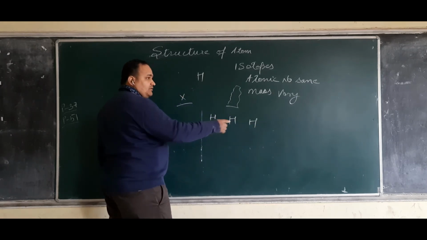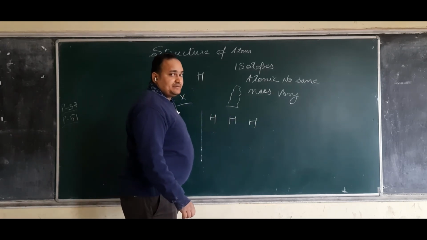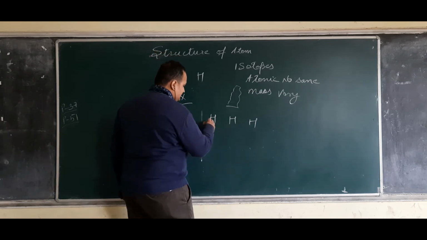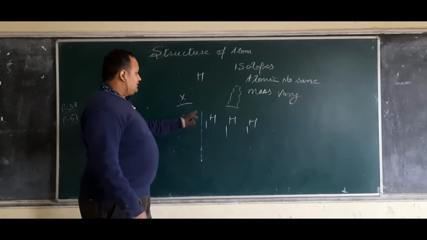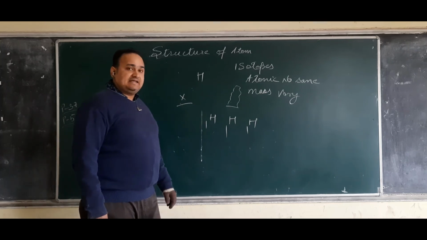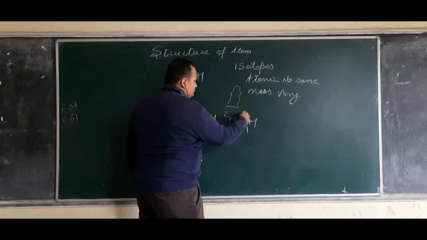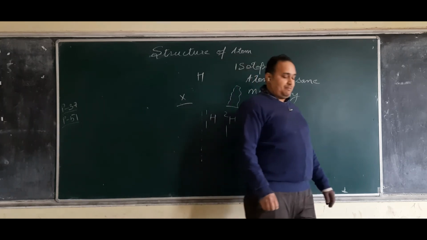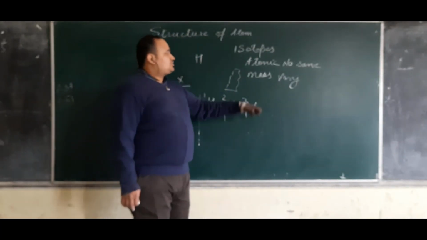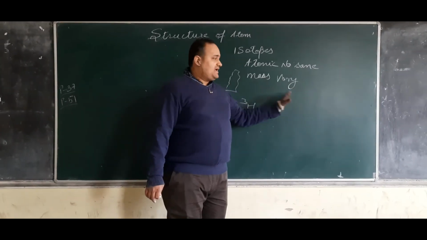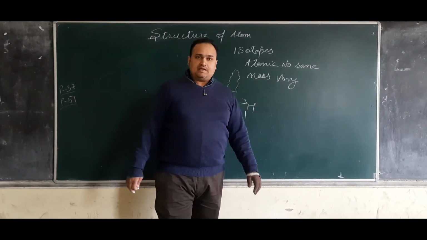So at the bottom we should be writing the atomic number, and at the top we will be writing its mass. 1, 2, 3. Sorry for the interruption. In terms of isotopes, atomic number remains the same and atomic mass varies.